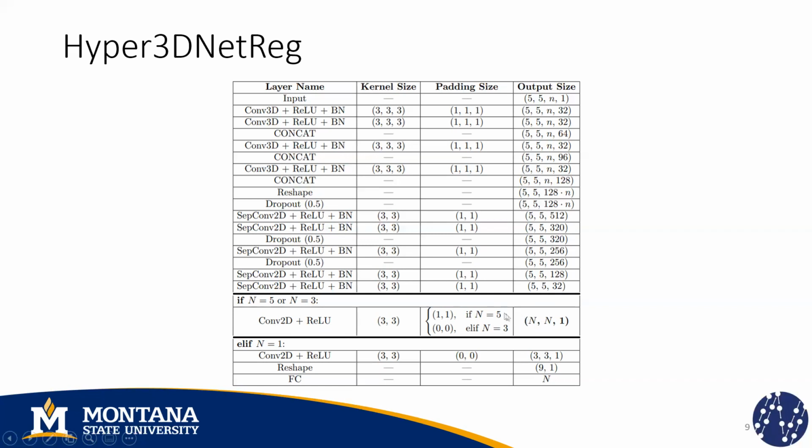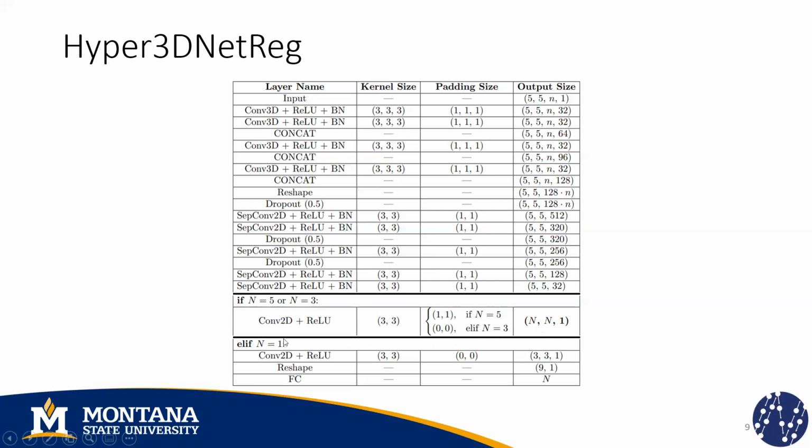So if we want an output size of 5, we need to apply padding because that allows us to maintain the size of the feature map with respect to the input feature map, considering that we are using a kernel size of 3. And that is what we've been applying through the network to maintain these dimensions of 5 by 5. But if we want an output size of 3, then we don't apply padding and the feature map is reduced to 3 by 3 by 1.